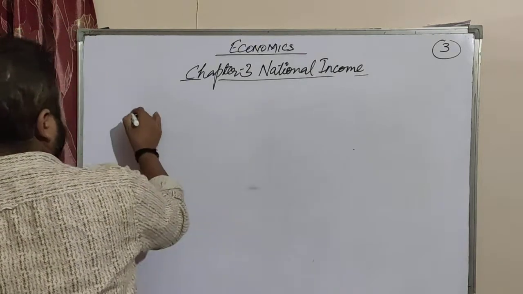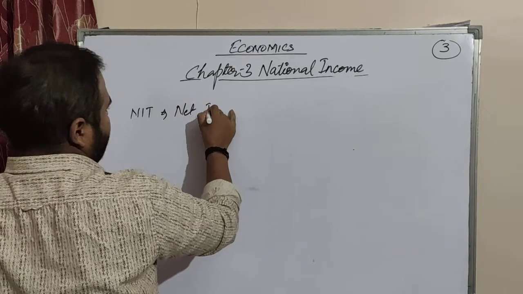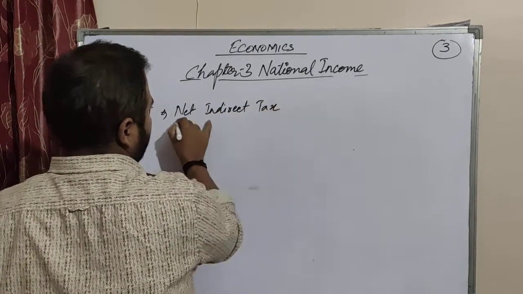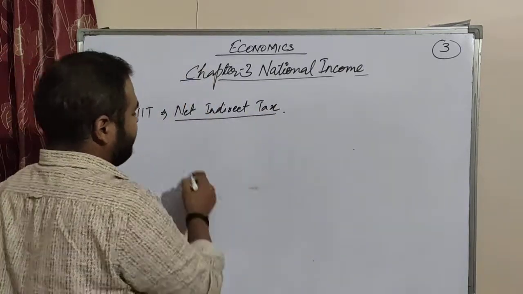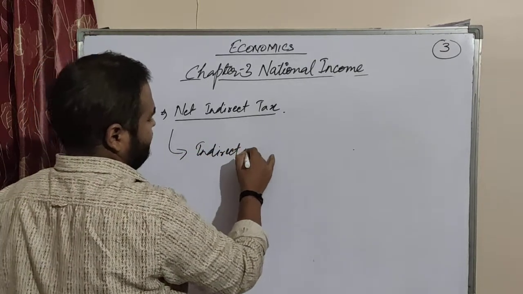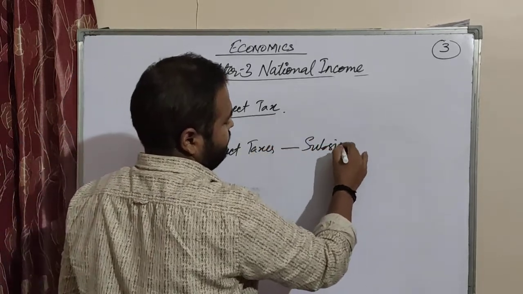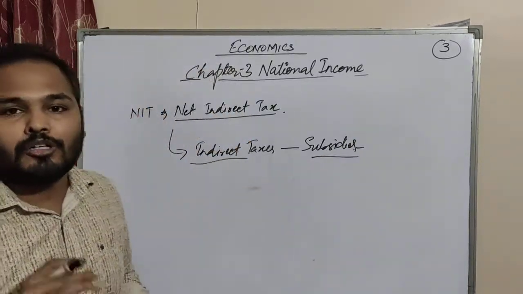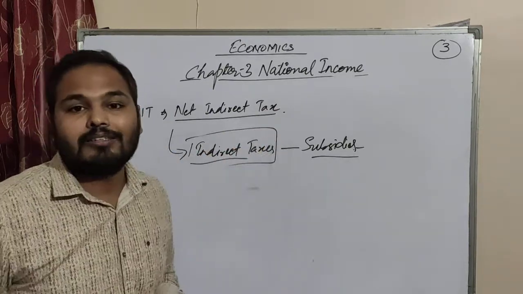NIT is net indirect taxes. To find net indirect tax, it is indirect taxes minus subsidies. Suppose when a producer is producing something, they have to give some amount to the government as a form of tax.